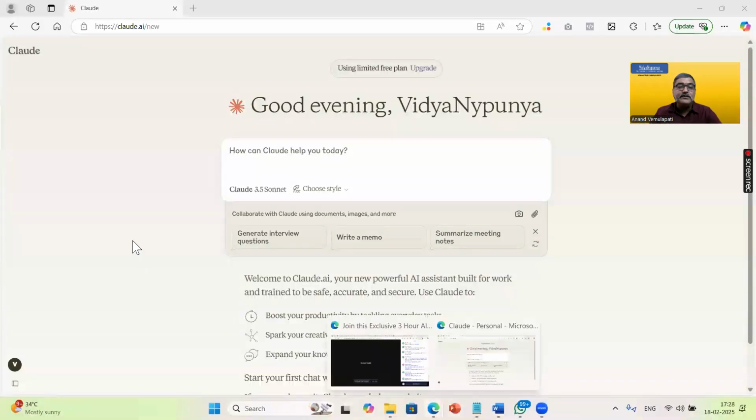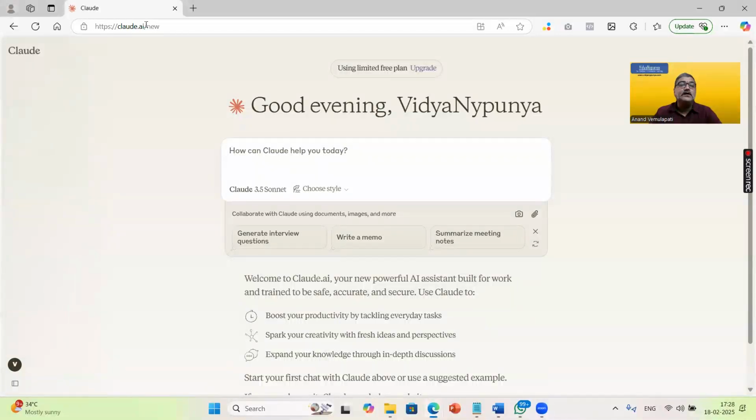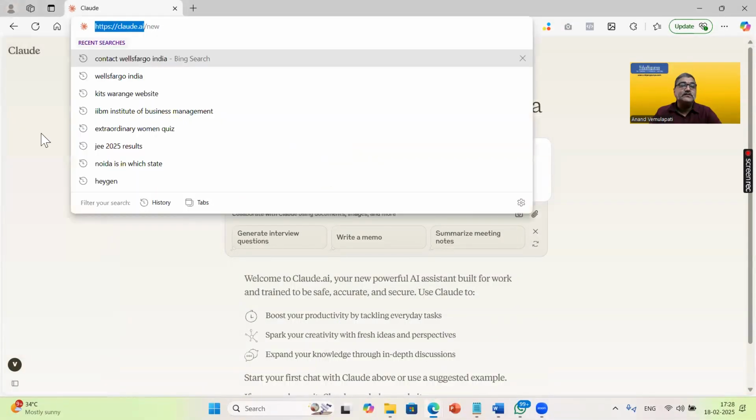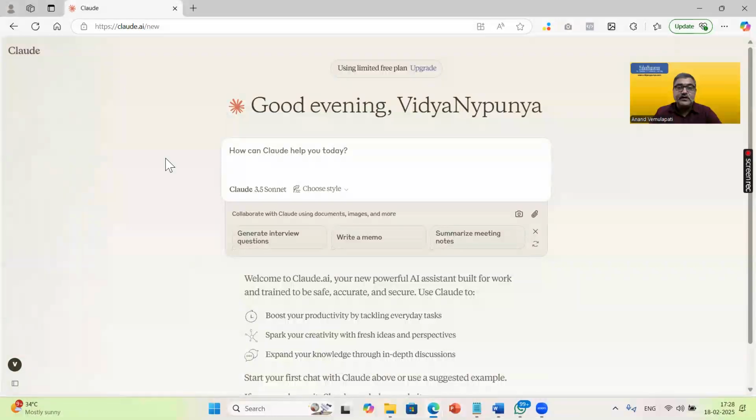So what I'm going to show you, I will share my screen. We are going to use Claude AI for this. So Claude AI is claude.ai. This is the simple generative AI application which is available for free. Anyone can access. All you need is just a Gmail account or anything you can use, and then sign up for free and you can start using it.